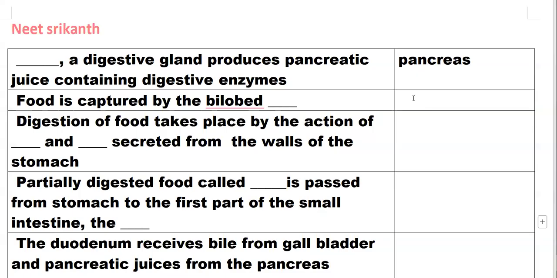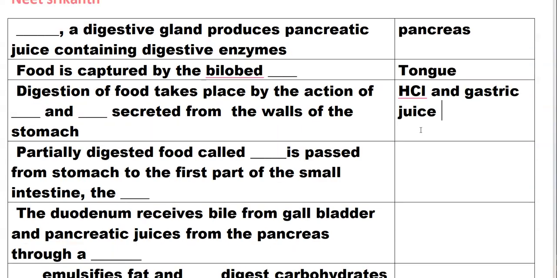Food is captured by the bilobed tongue. Digestion of food takes place by the action of HCl and gastric juices secreted from the walls of the stomach.